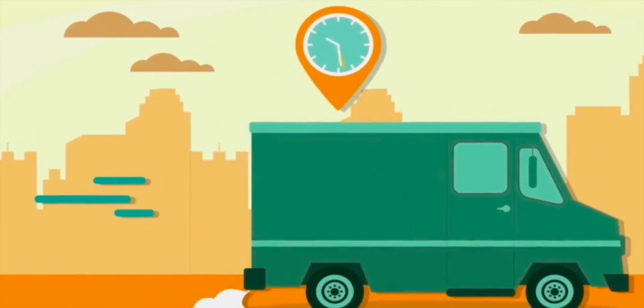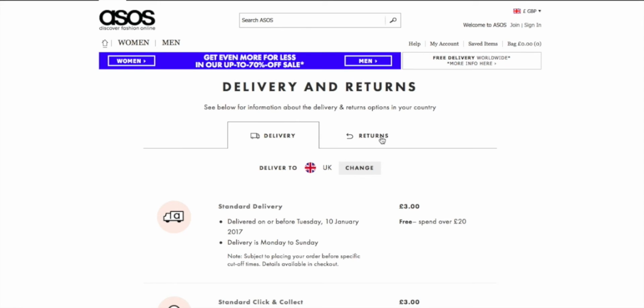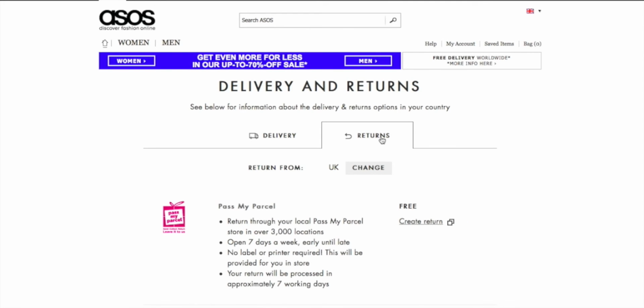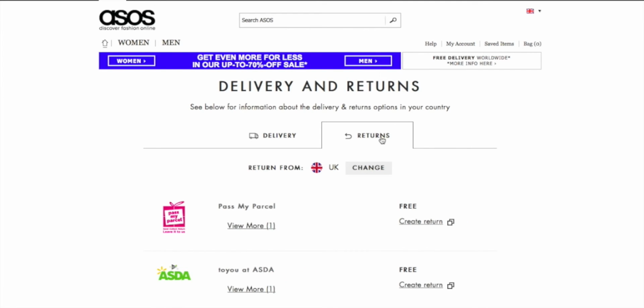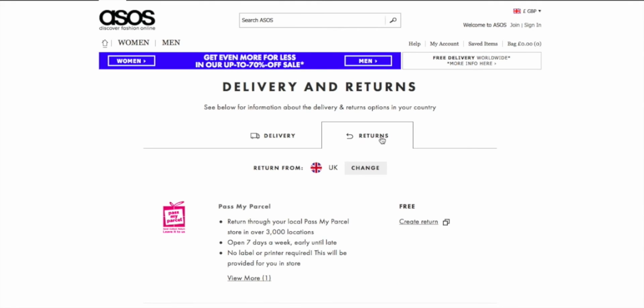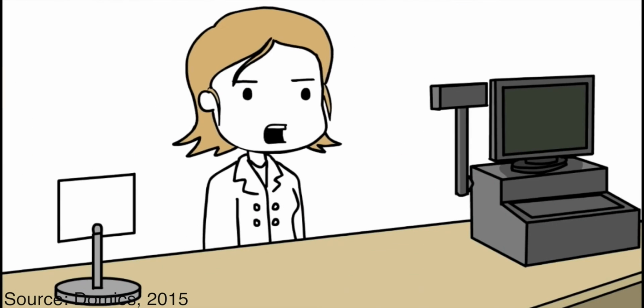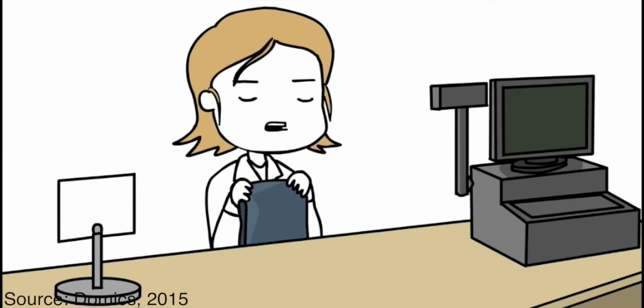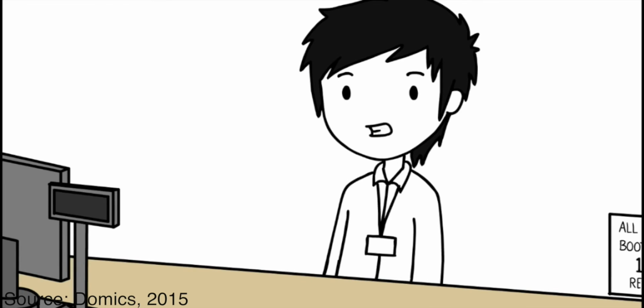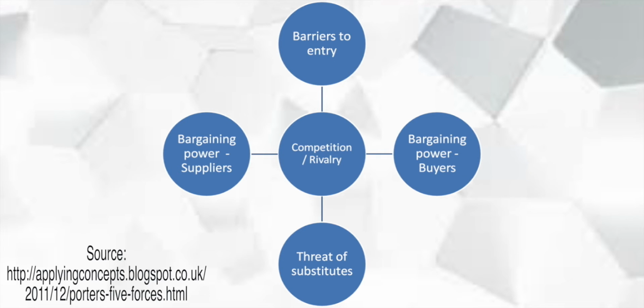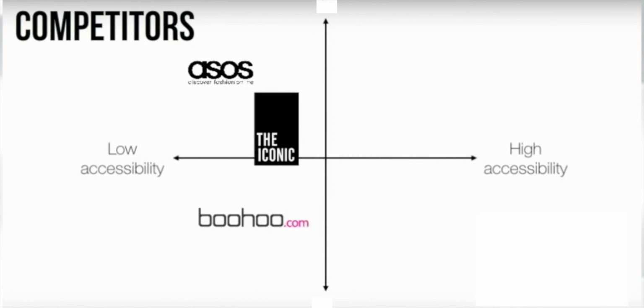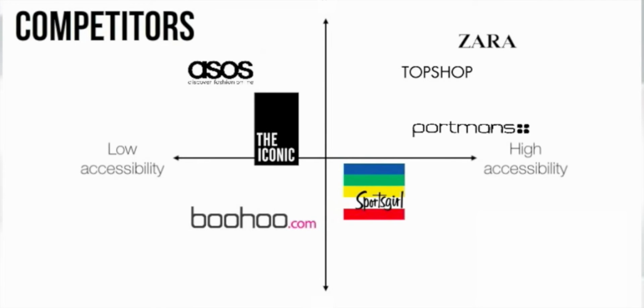Delivery. As ASOS are known for their speedy next-day delivery and free return service, it is important that they are able to incorporate IT into their part of the supply chain. ASOS are required to keep a database of all of their stock. For example, if a customer returns a product, their database will track the product number and the state of the product to ensure it is suitable to re-enter the sales supply chain. In relation to Porter's 5 forces, this great delivery and return service allows ASOS to create a competitive advantage, reducing the threat of competitive rivalry.